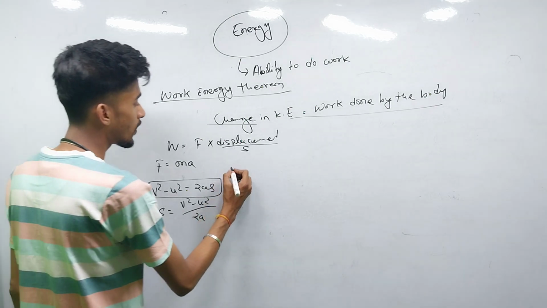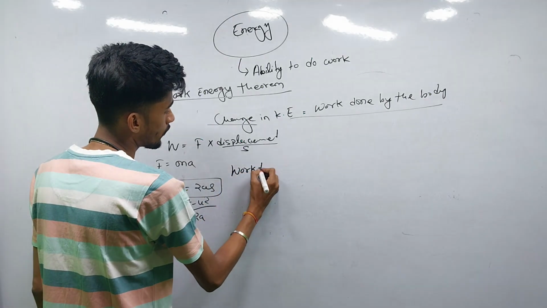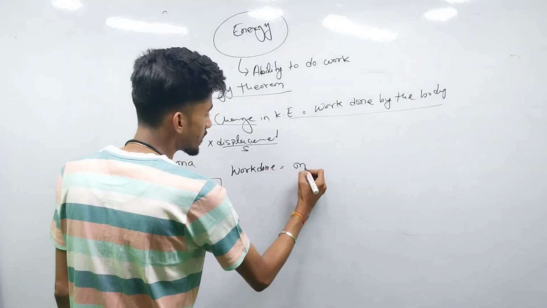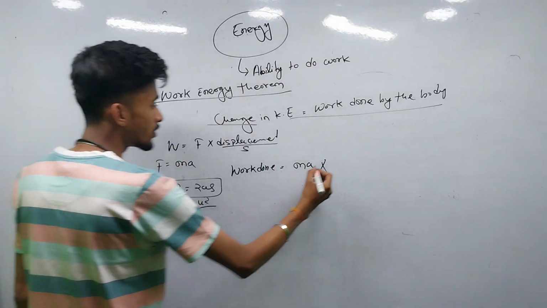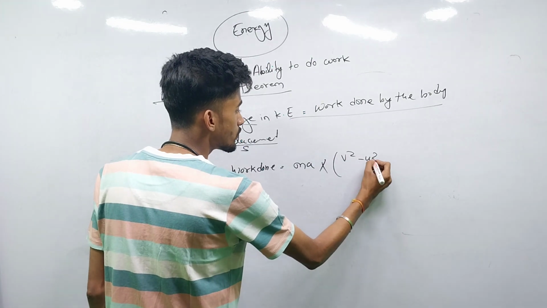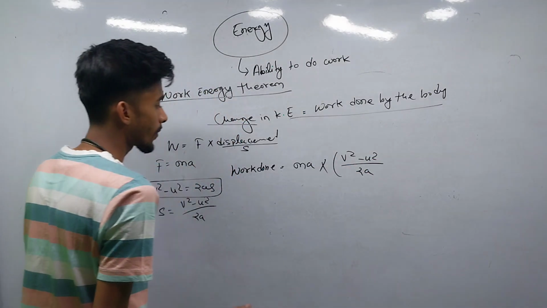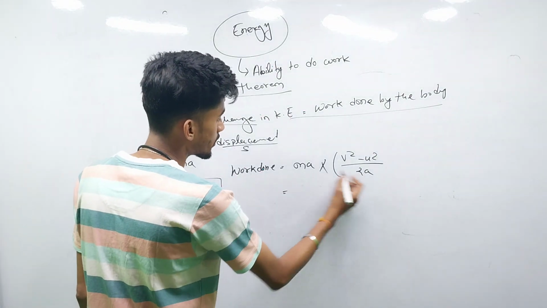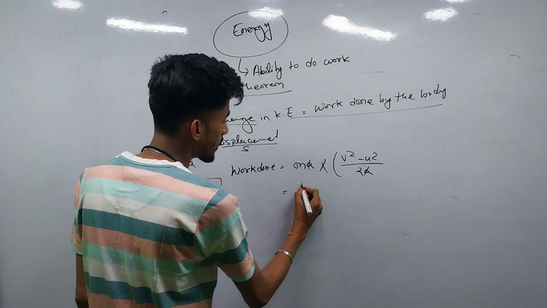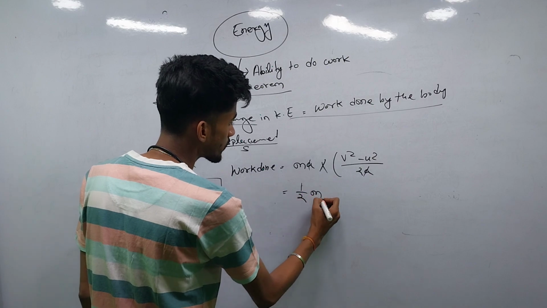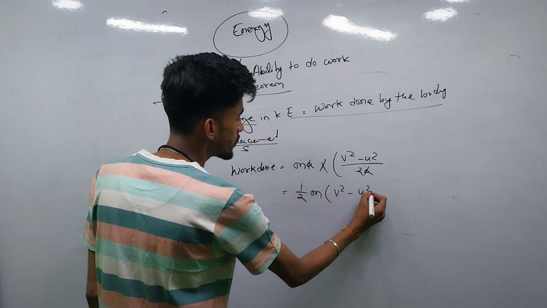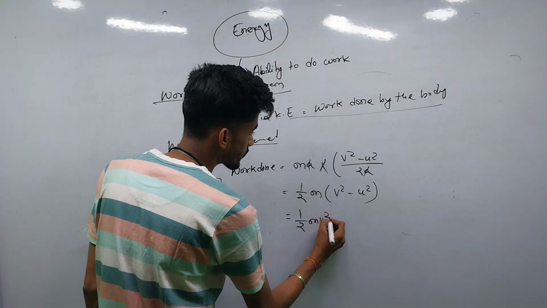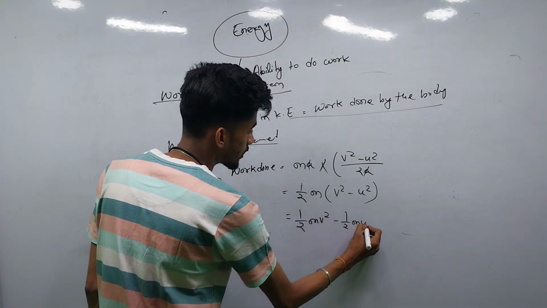So W, the work done, equals force, that is mass into acceleration, and s will be v square minus u square by 2a. Okay, so now I am going to separate it. So a and a will be cancelled, and that will be half m into v square minus u square, and after this that will be half m v square minus half m u square.